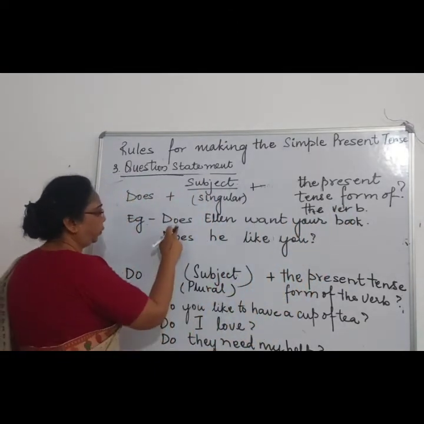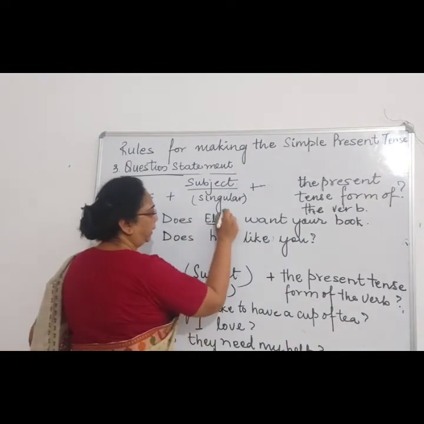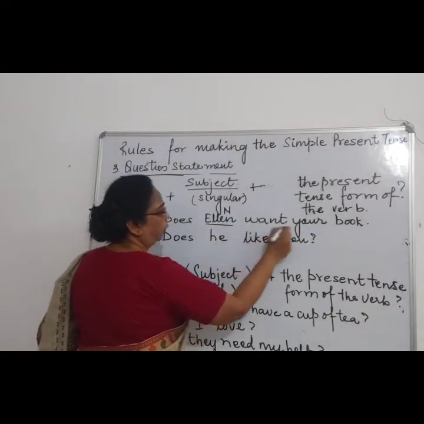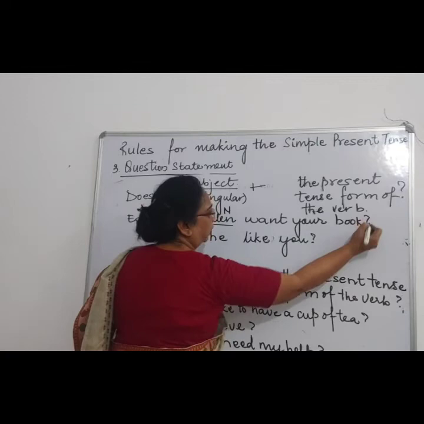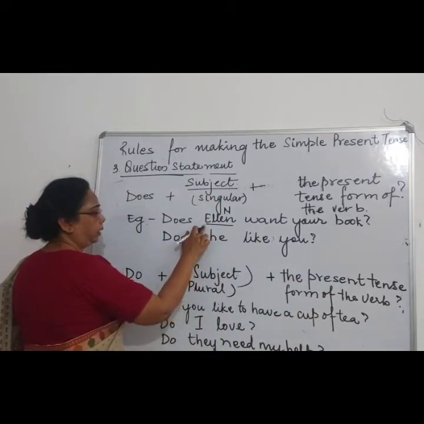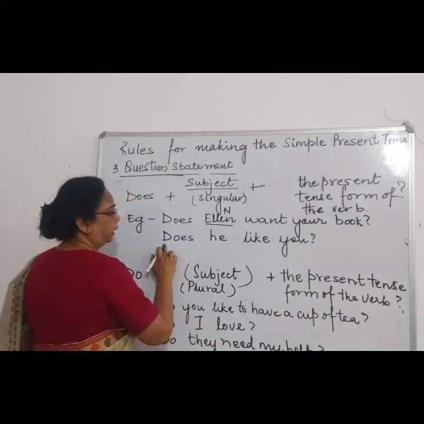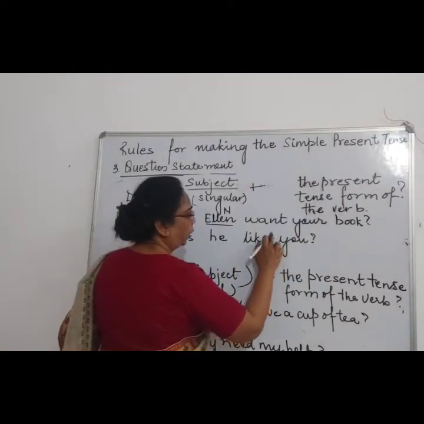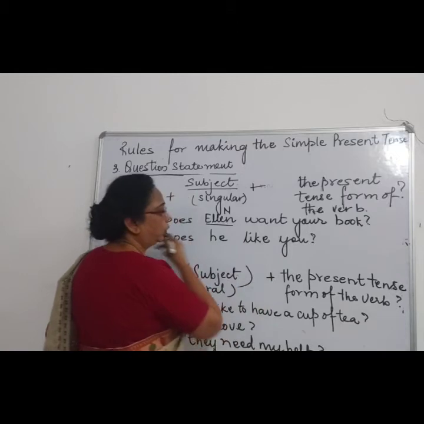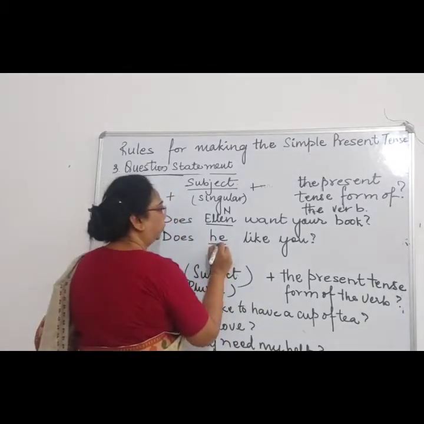Let's see an example over here. Does Ellen, Ellen is a noun, right, want your book? Question mark, right. So why have I used does? Because Ellen is singular. Does he like you? Not likes, like you. So he is a what?